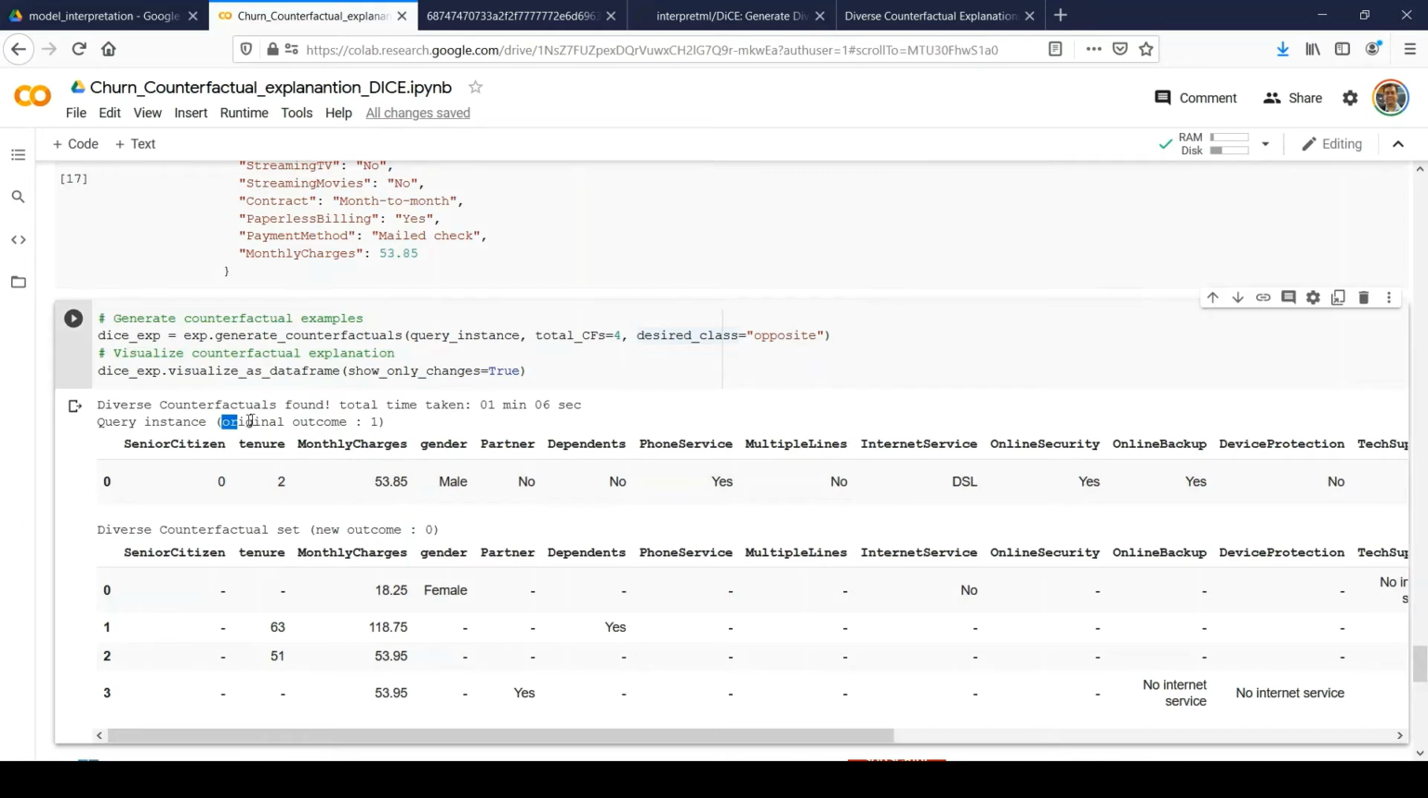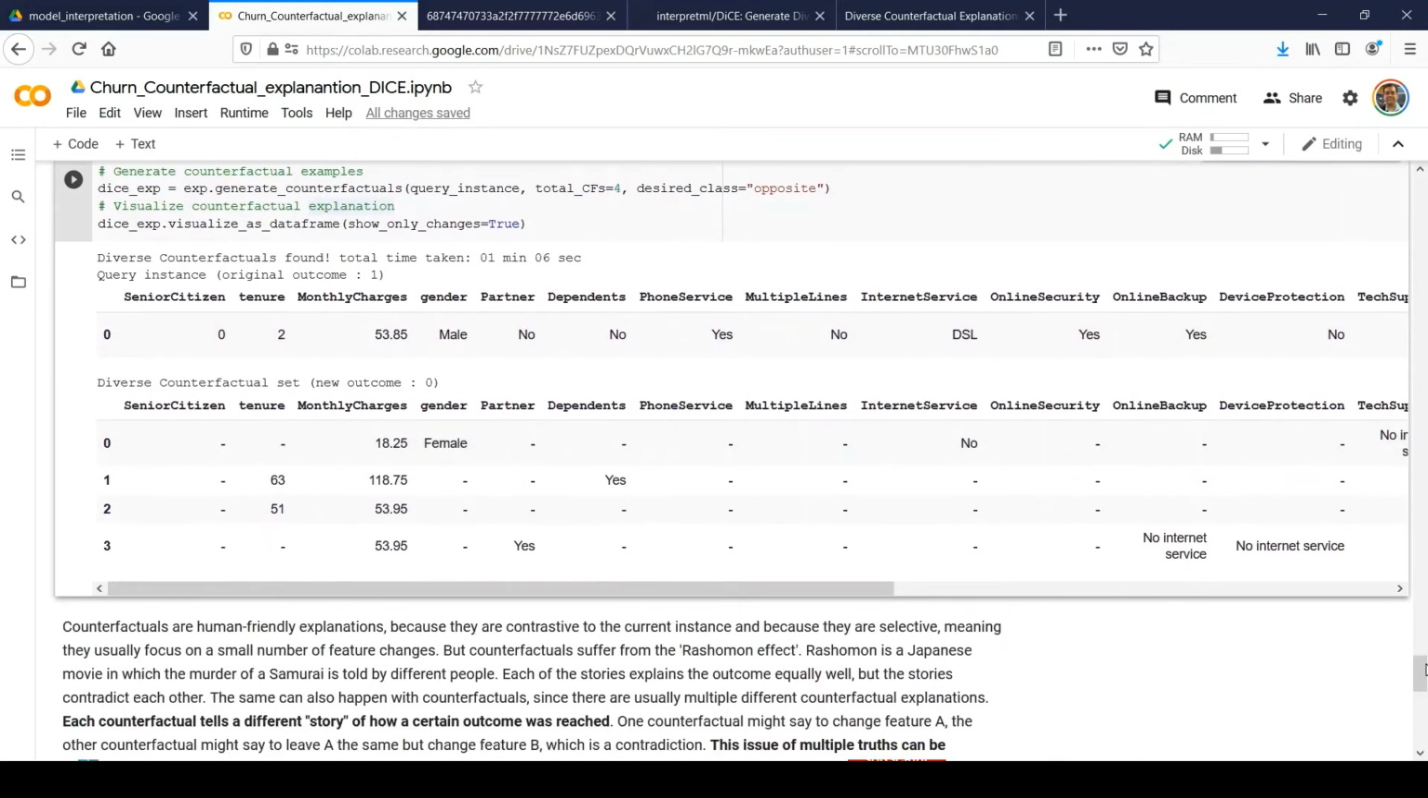So here you can see that the original outcome was 1. That means this customer initially had churned, but after making these changes, the customer will not churn, and we'll see what changes they are recommending, right? We'll simply review it and try to see whether it's possible to make those changes for a given customer or not, right? Because it's simply a counterfactual explanation based on the data it has seen, and as a user, we need to assess the viability of those explanations, right?